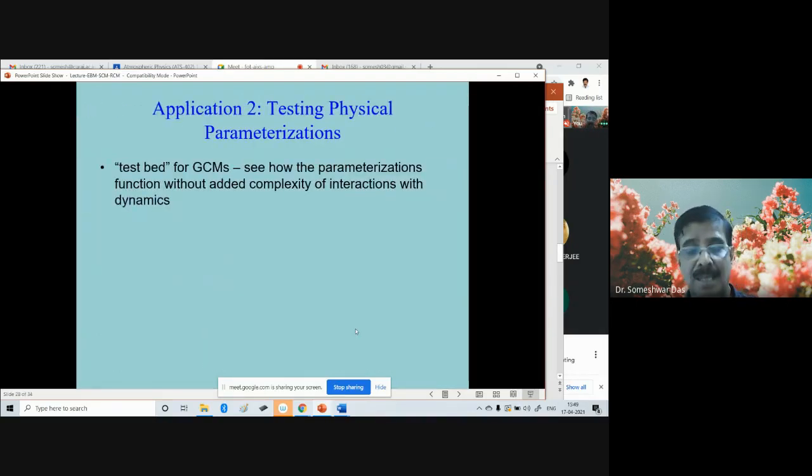So what is the second application of RCM? The second application is testing physical parameterizations. Generally, have you heard about the test beds?